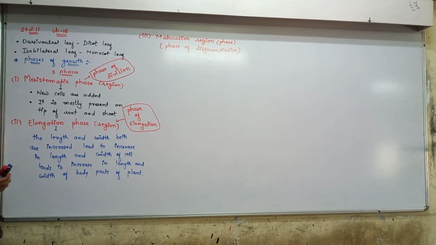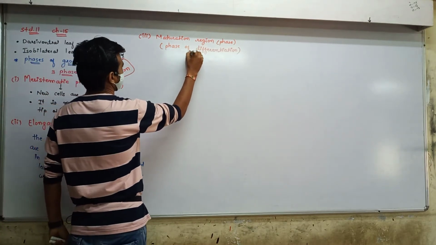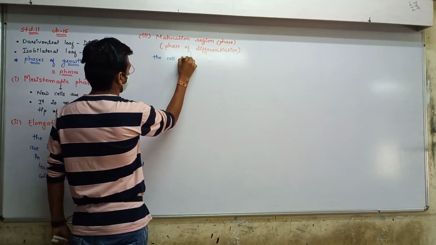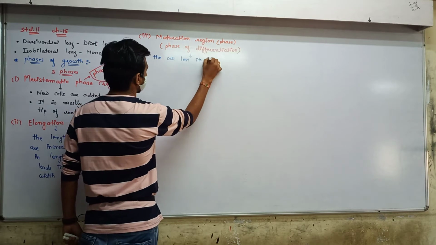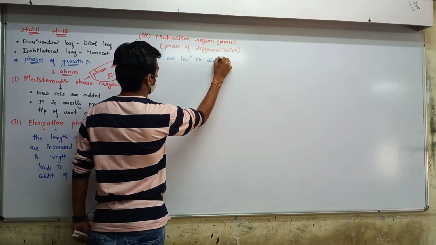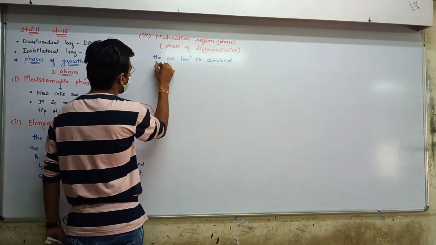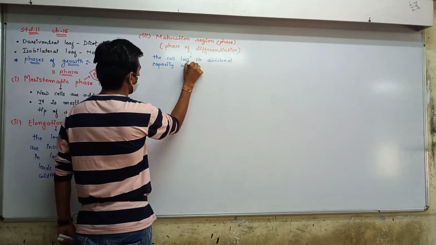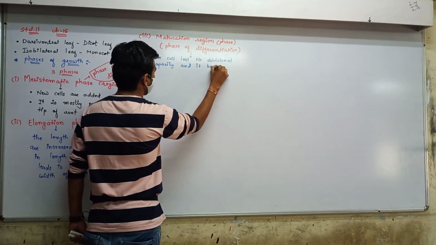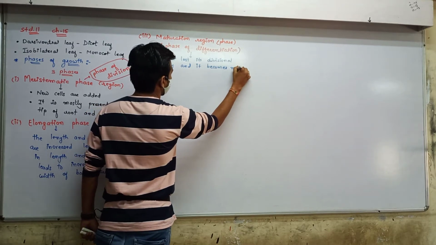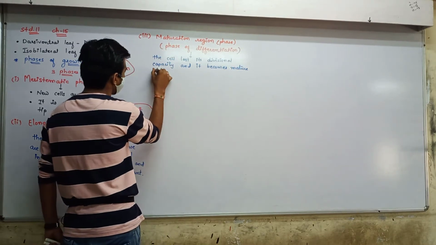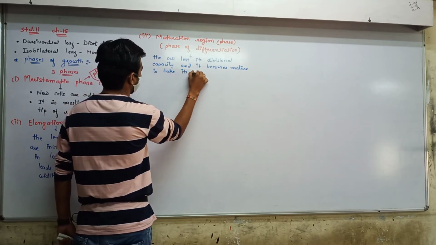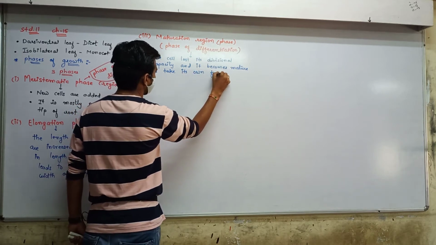So here in the maturation region, the cell loses its divisional capacity and becomes mature to take up its own function.